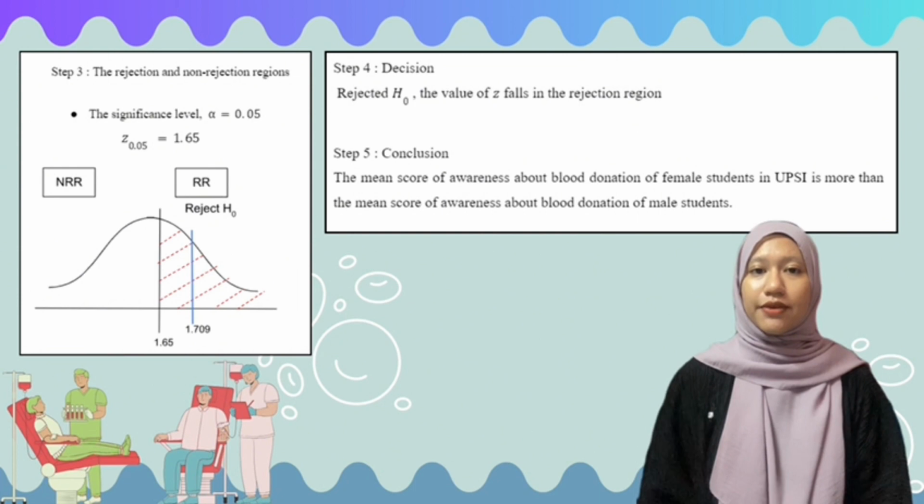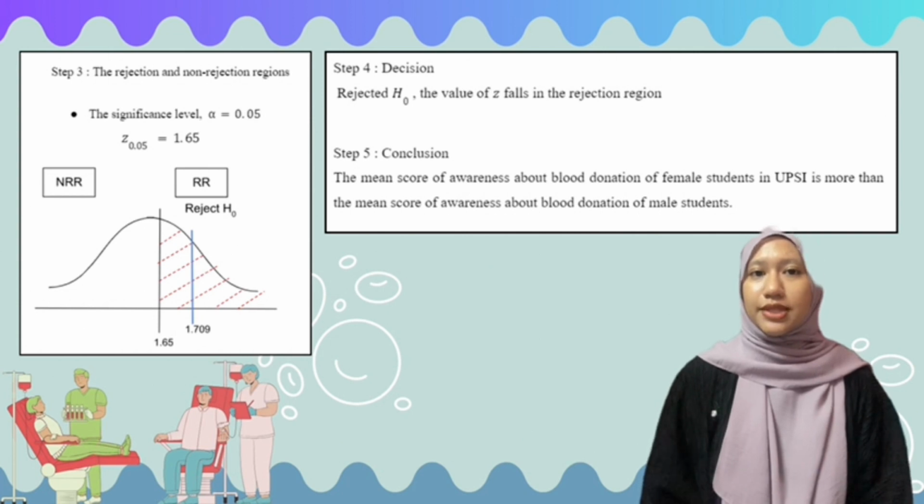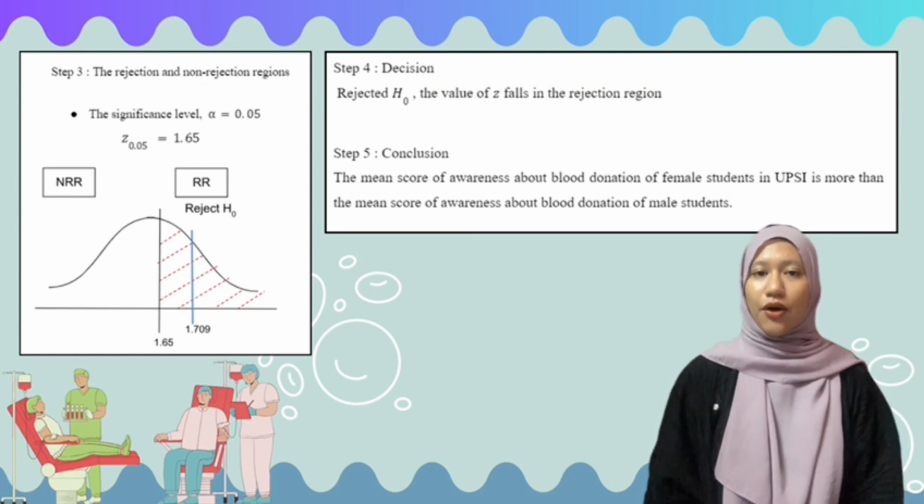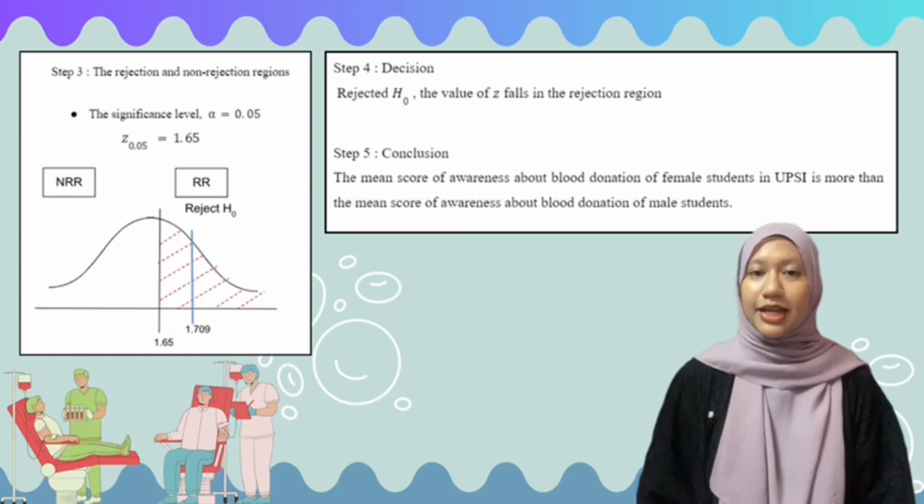Consequently, the critical value of Z is 1.65 as shown in the graph. The value of Z is obtained from the normal distribution table for the given confidence level. In the graph, we show the rejection region of H0 and the non-rejection region of H0. Then,